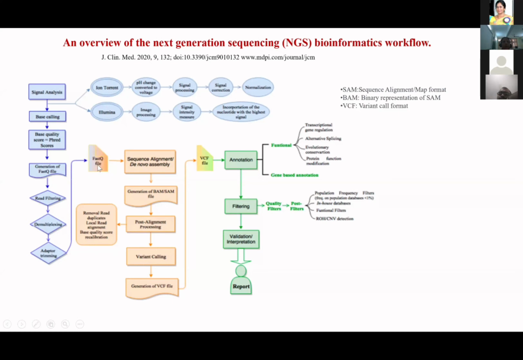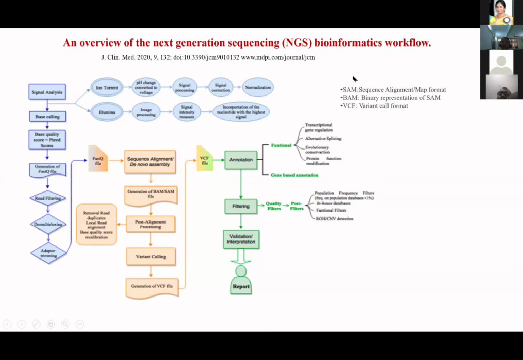file. This FASTQ file is used for quality control, looking at the quality of the bases and the quality of the sequences. So this goes through NGS analysis and sequence alignment. That particular file is in a format called the BAM file or the SAM file. BAM stands for binary representation of the SAM, and SAM is the sequence alignment or map format.